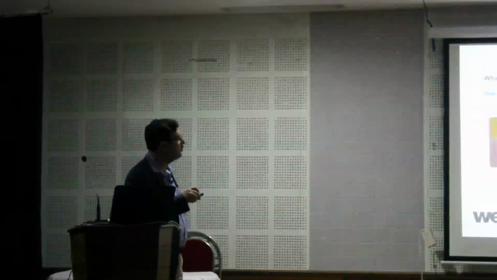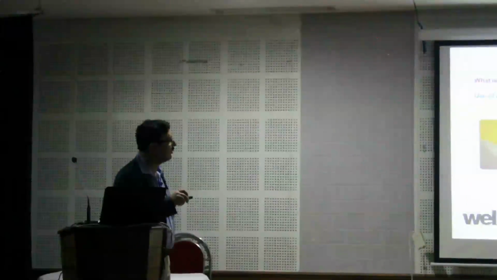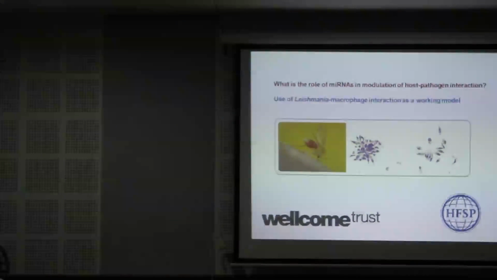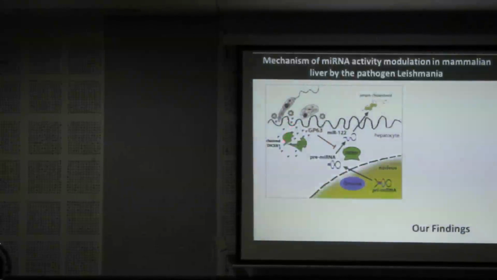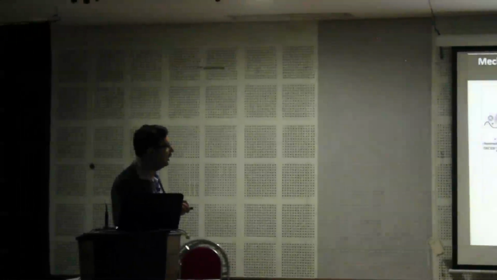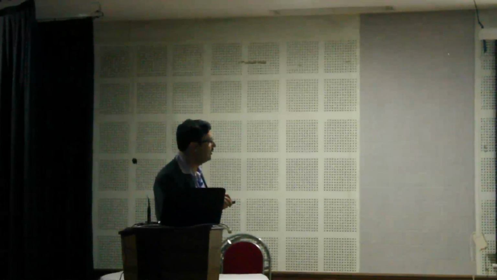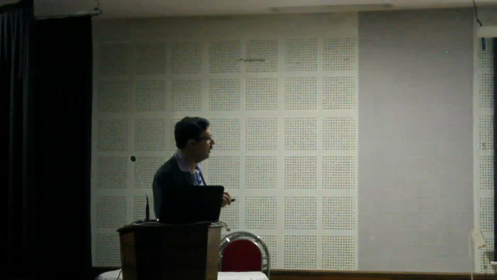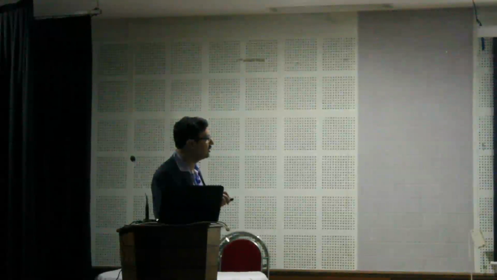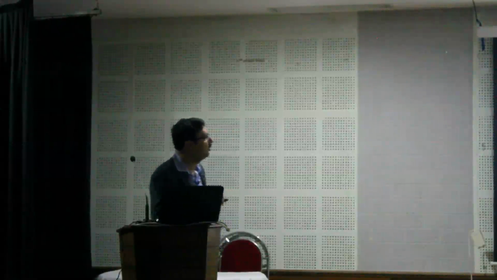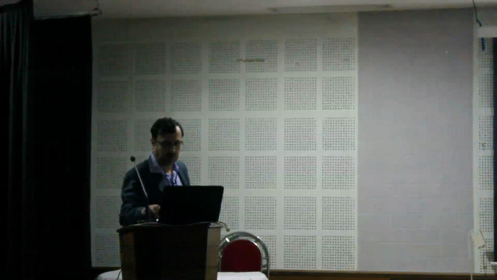So to start with, I'd like to mention the role of microRNA in modulation of host-pathogen interaction, using Leishmania-macrophage as an interacting working model. We find that indeed Leishmania secretes a protein called GP63 that is targeted to the hepatic cells, where it downregulates the enzyme Dicer to inhibit the processing of pre-microRNA to the mature one, and in that way reduces the production of microRNA-122 to lower the serum cholesterol, because miR-122 is known to regulate the serum cholesterol level, and therefore it affects the process of cholesterol production.